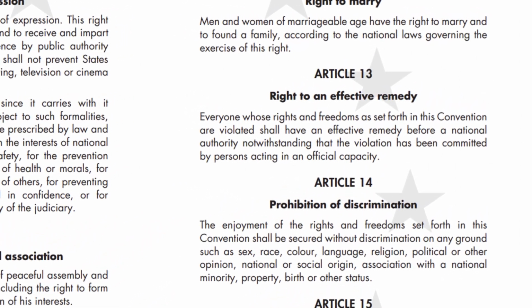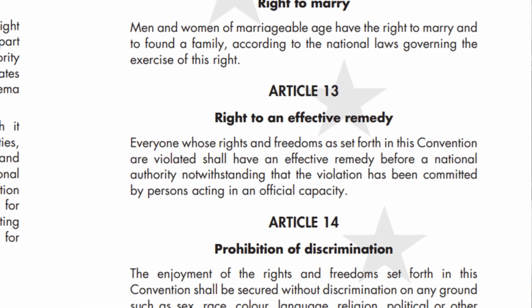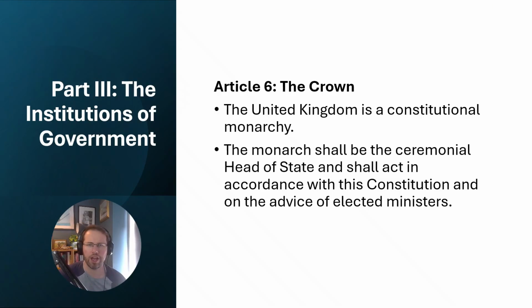So for example, Article 13, which is the right to an effective remedy, wasn't incorporated by the Human Rights Act into UK domestic law. This seems to be suggesting perhaps that all of those rights in the ECHR should be copied and pasted across. It's also unclear what it means by directly enforceable. Does this mean that the judiciary is able to enforce these rights not just against the government but against Parliament too? So the next bit is the Crown.